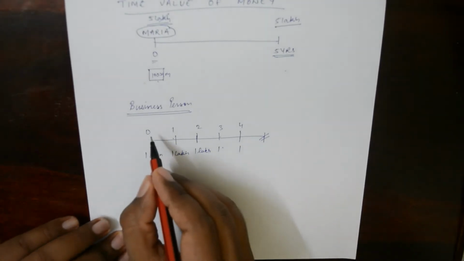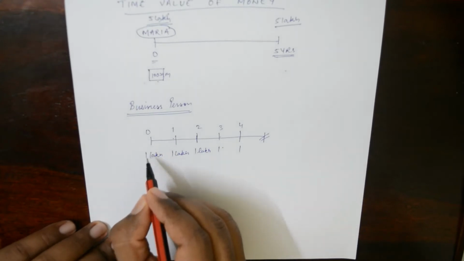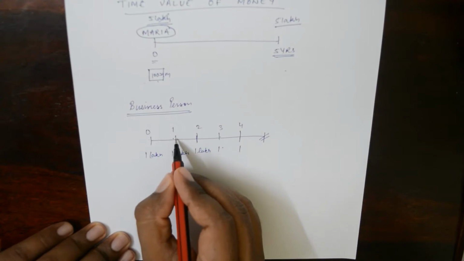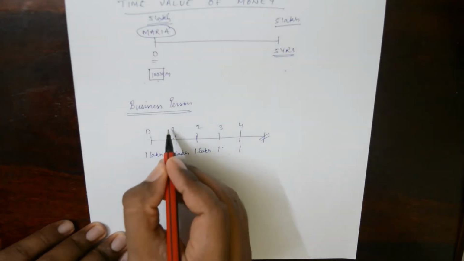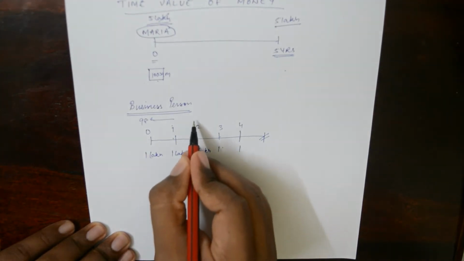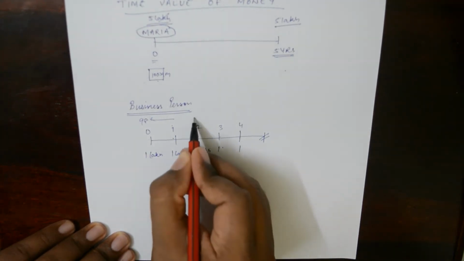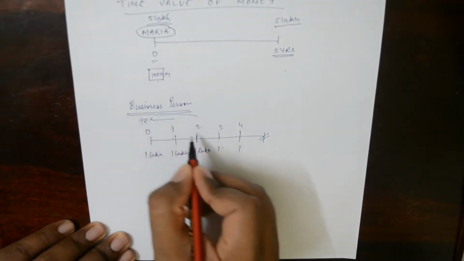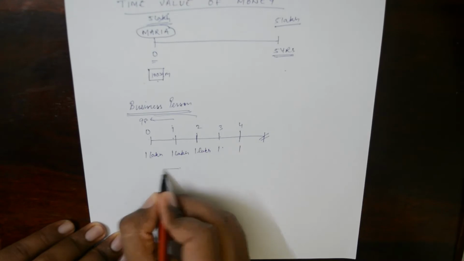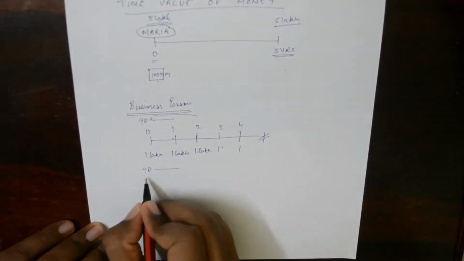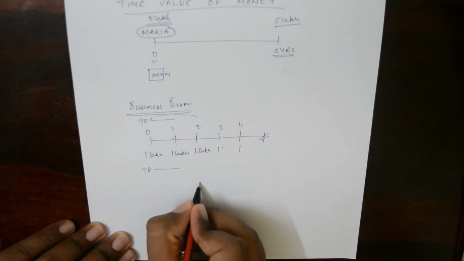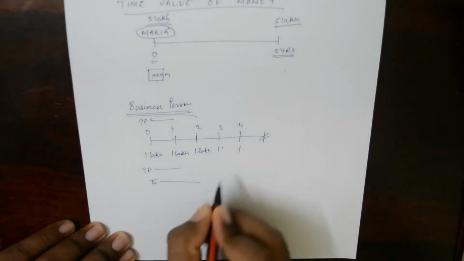Now as of today, 1 lakh is worth 1 lakh, but the 1 lakh after 1 year could be only say 98,000 as of today. And the 1 lakh after 2 years, as of today, would have been 96,000.